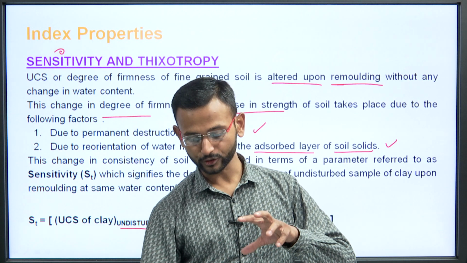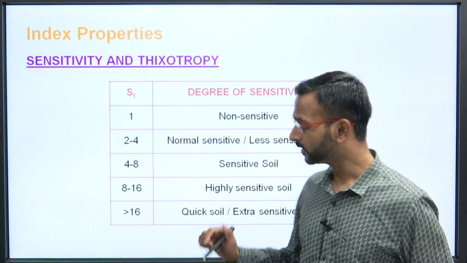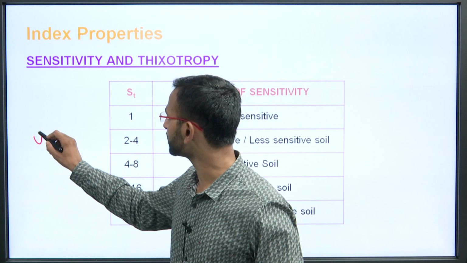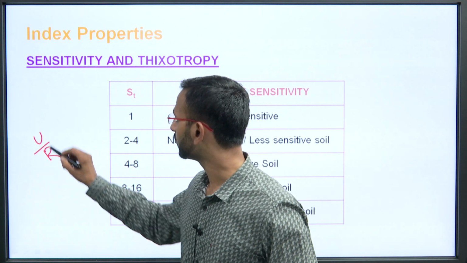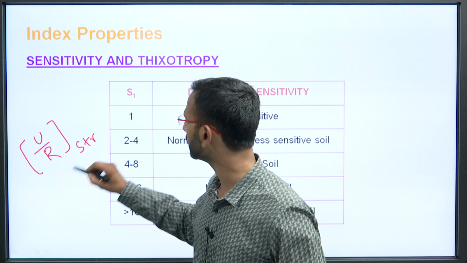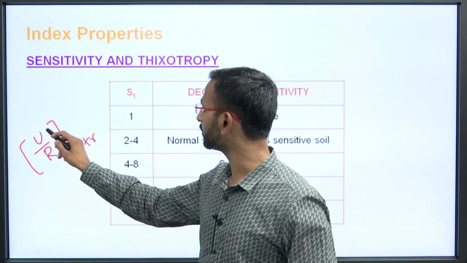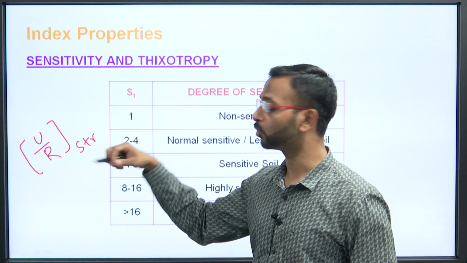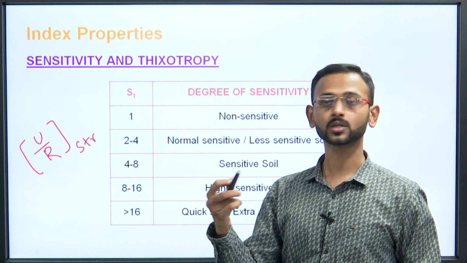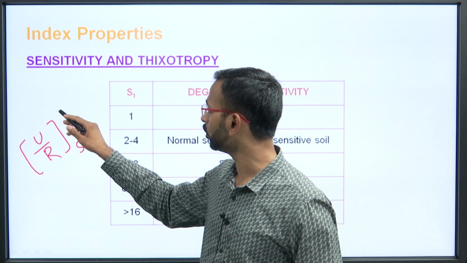So it is a ratio of undisturbed to remolded strength, and that is the sensitivity. So understand here that if the undisturbed strength is more, it is a more sensitive soil, because if the remolded strength is reduced, that will make the ratio go higher.